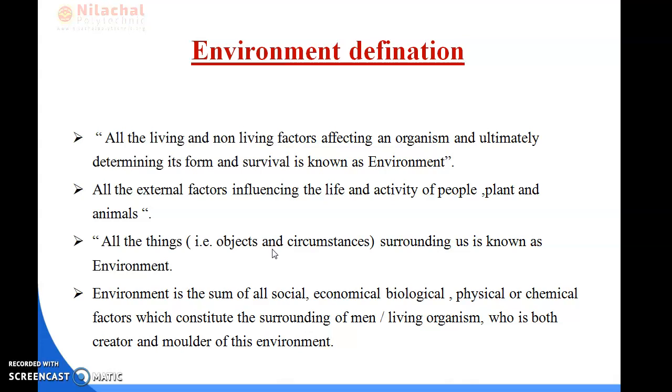Next one is water pollution. How does water pollution occur? When oil spills into the water, and when gasoline spills into the water, it will be mixed into your drinking water. Garbage and waste materials also enter into the water.